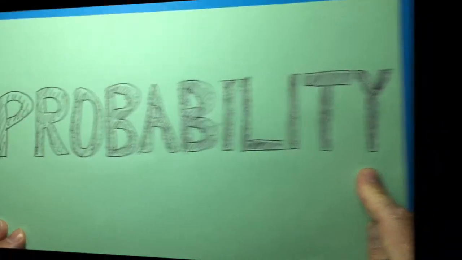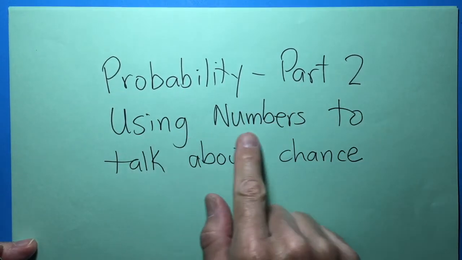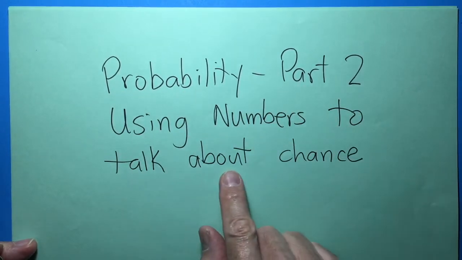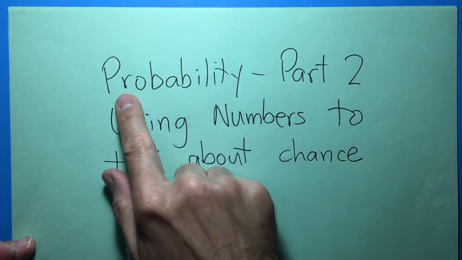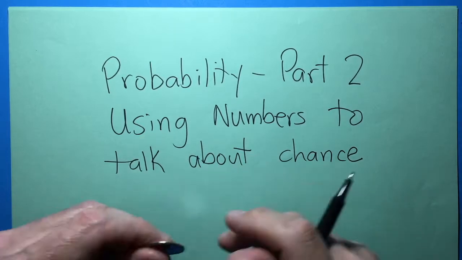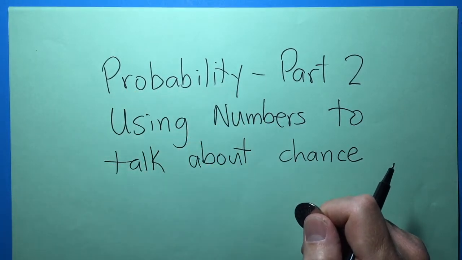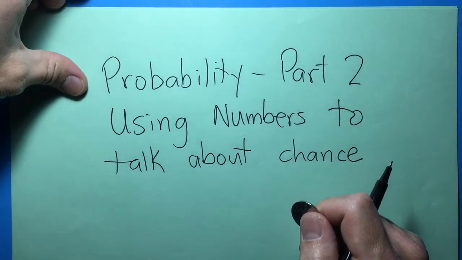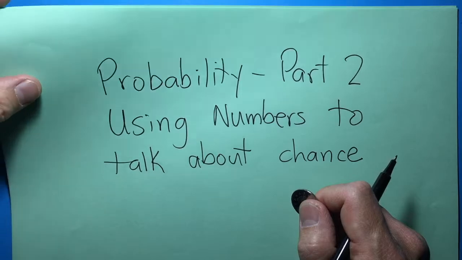Probability. Welcome to Probability Part 2, using numbers to talk about chance. And remember, chance is another word for probability. If you're talking about it mathematically, if you're using numbers, usually you're talking about the word probability. So let's talk about something that is fairly common that many people will do.